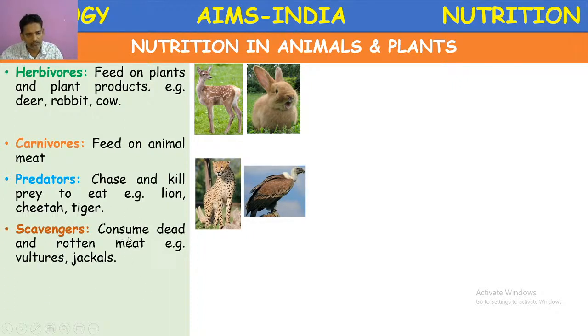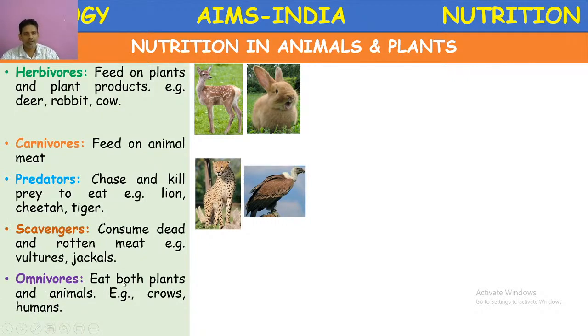Scavengers. These scavengers are those animals which feed on dead and rotten meat. Example, vultures, jackals, fox, etc. Omnivores. Omnivores are those animals which eat both plants and animals. It includes some crows, humans, ants, bear, etc.